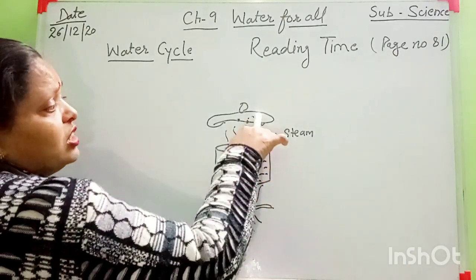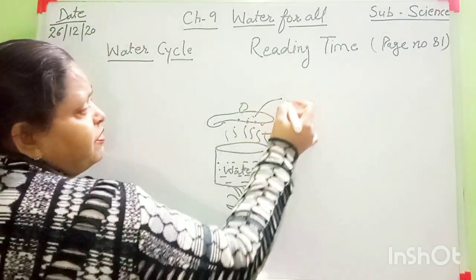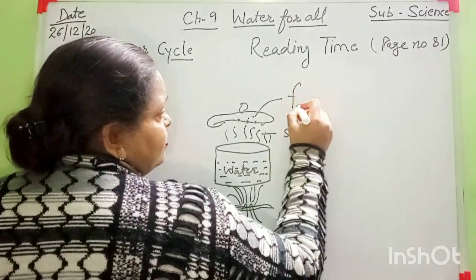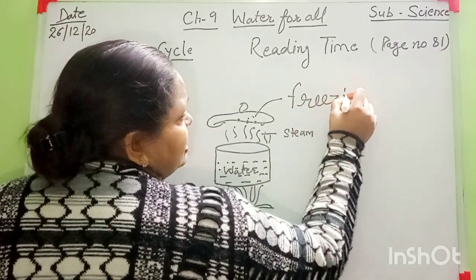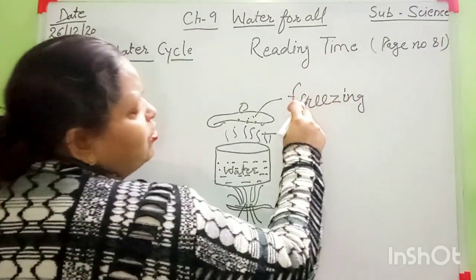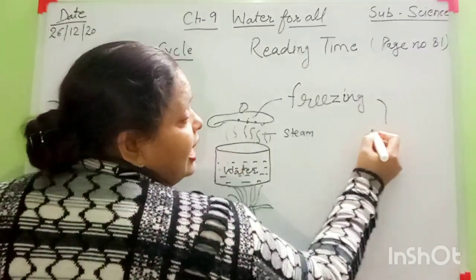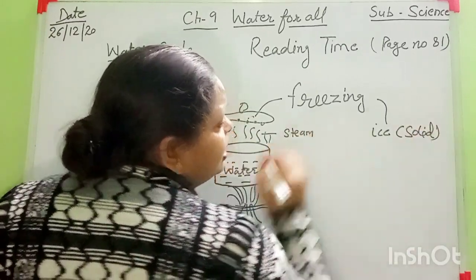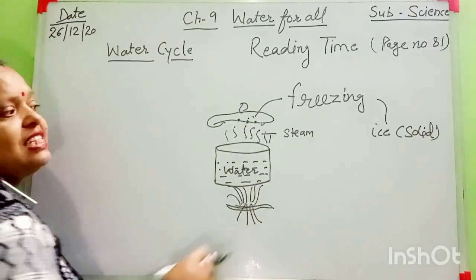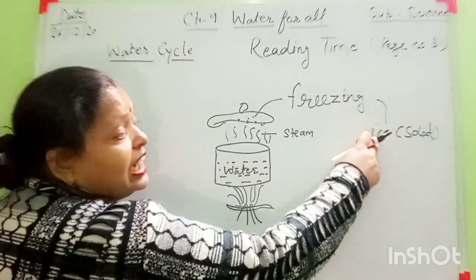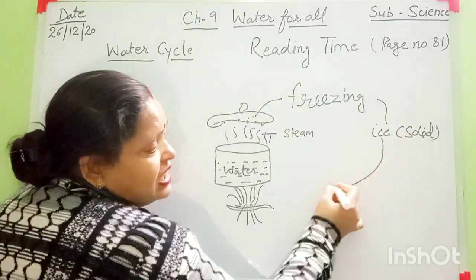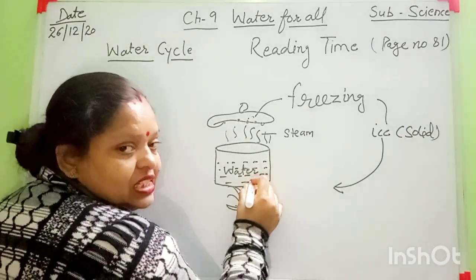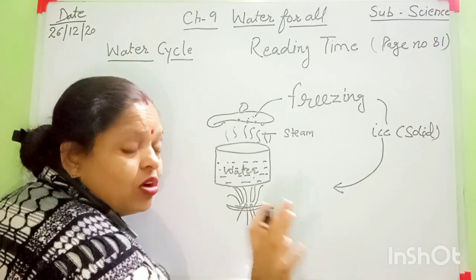And when we put this water in an ice tray for freezing, the water changes into ice, and it is a solid form. Solid form, yes or no? Yes, this is solid form. And again when we heat this ice, it changes into water again. Yes or no? Is this clear? All things are clear now.